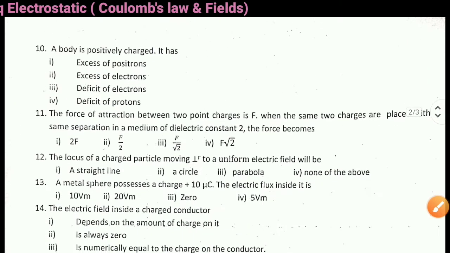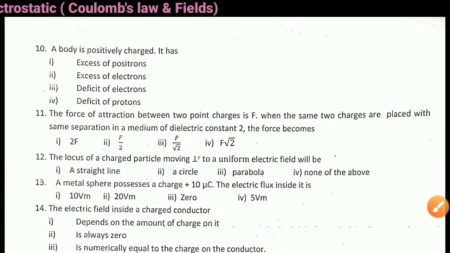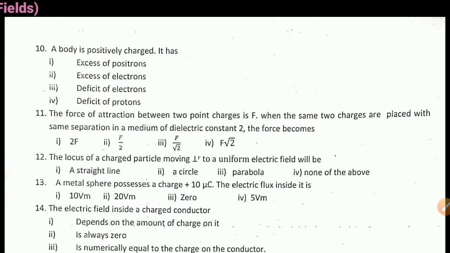Next question is question number 10. A body is positively charged. It has option 1, excess of positrons, option 2, excess of electrons, option 3, deficit of electrons, option 4, deficit of protons.